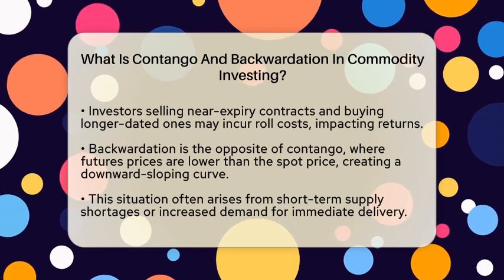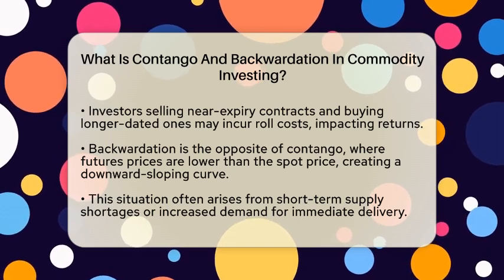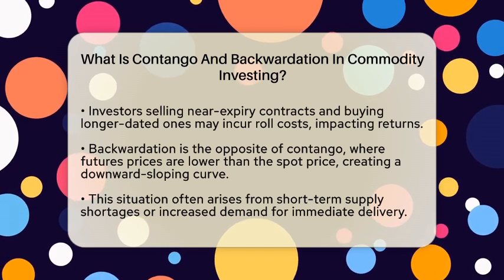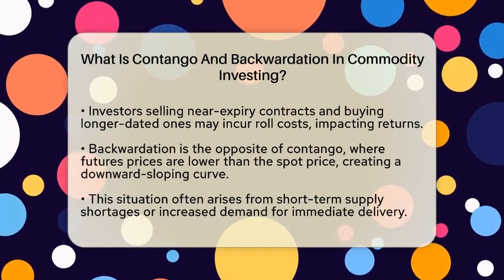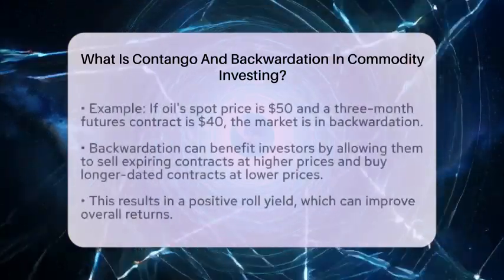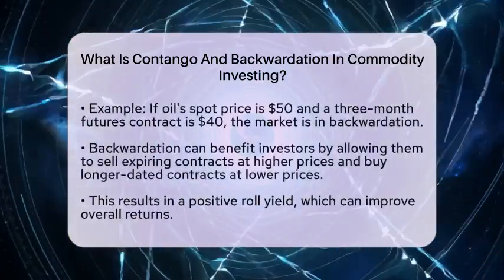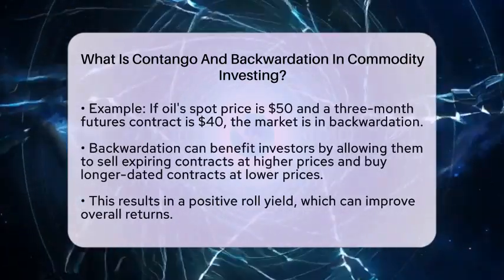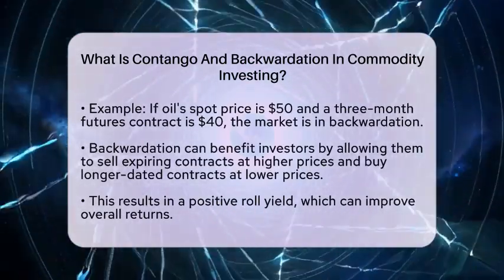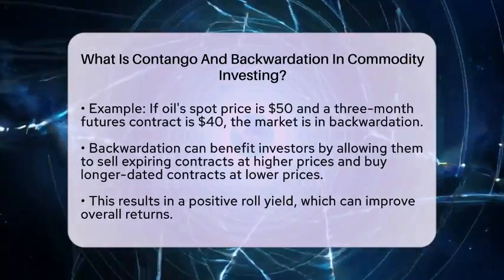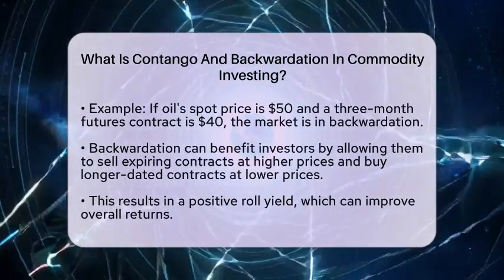In this case, the futures prices are lower than the spot price. This creates a downward-sloping futures curve. Backwardation often occurs when there is a short-term supply shortage or increased demand for immediate delivery. For instance, if the spot price of oil is $50 per barrel, but the 3-month futures contract is priced at $40, the market is in backwardation.